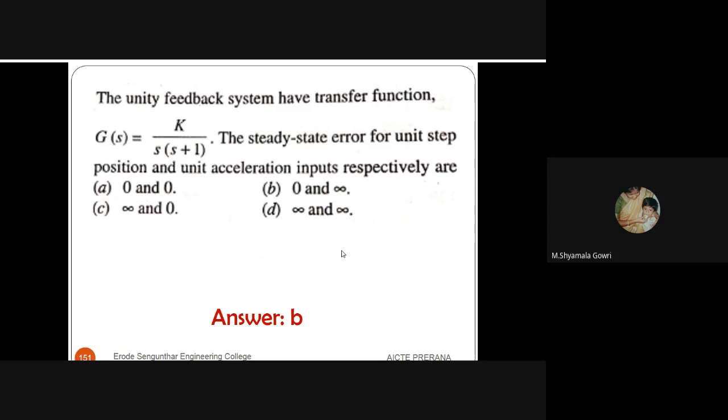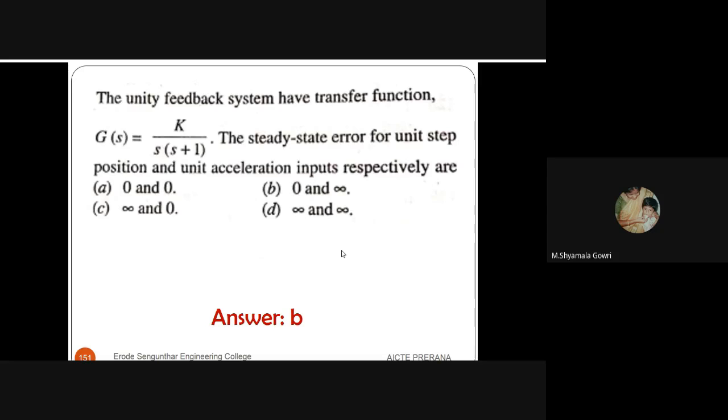In the four options, option A gives the acceleration error coefficient as infinity. In option B it is given as 0, and in option C it is given as 0. In option D it is given as K divided by 1000. By viewing this, there is no need to solve it. We can opt for option D as the right answer, because option D alone contains a non-zero acceleration error coefficient.